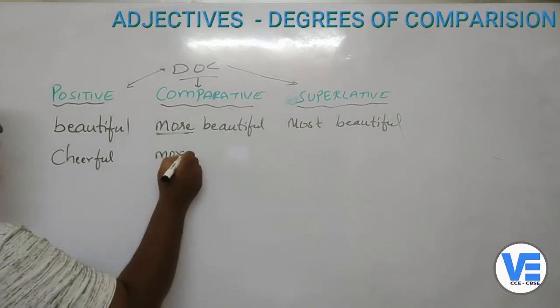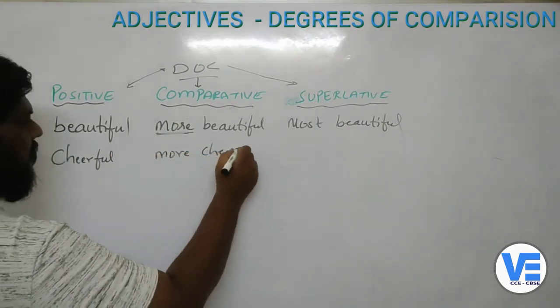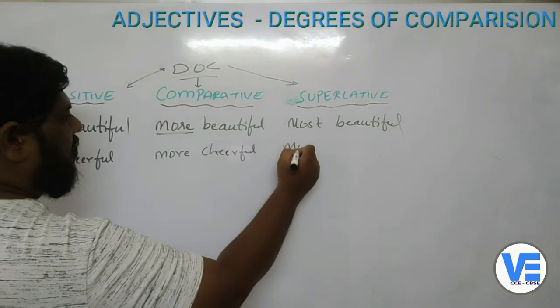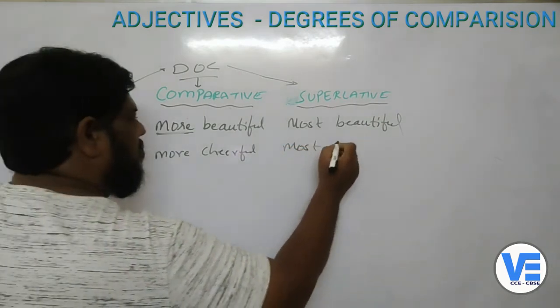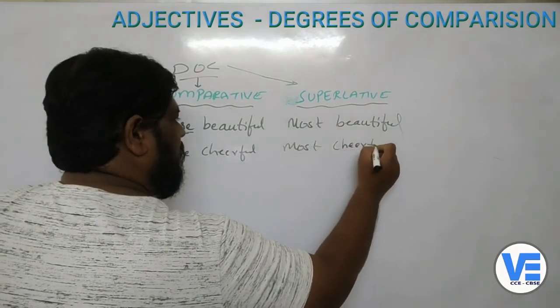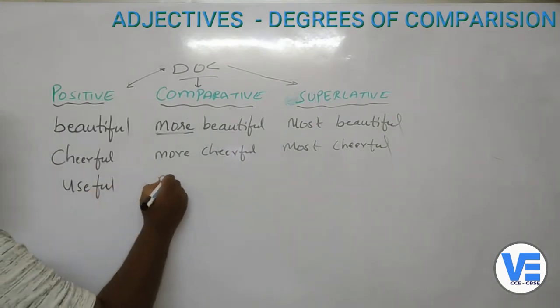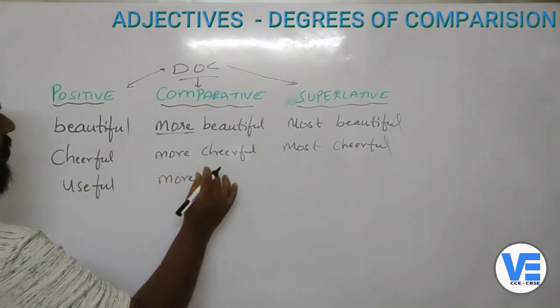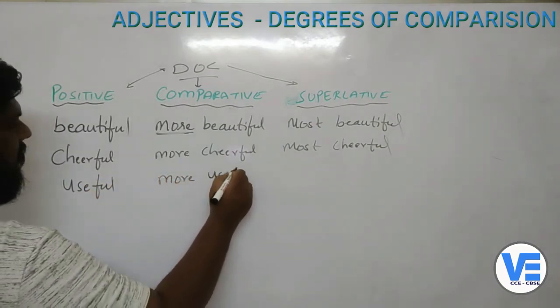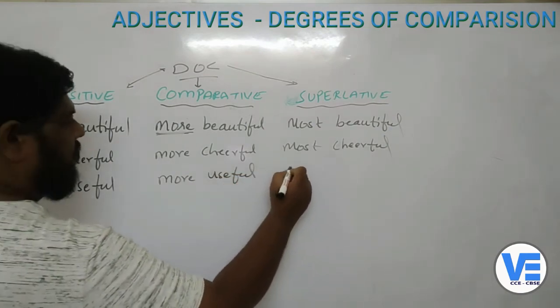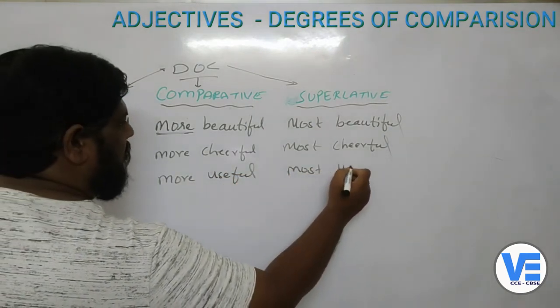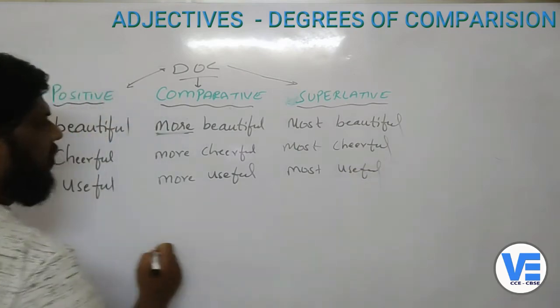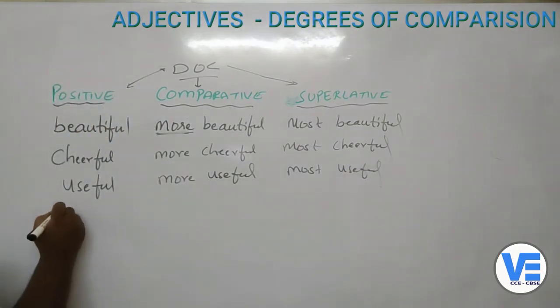Again here, more cheerful, most cheerful. Useful: again, more useful, most useful. We'll take one more example and we'll close this one.